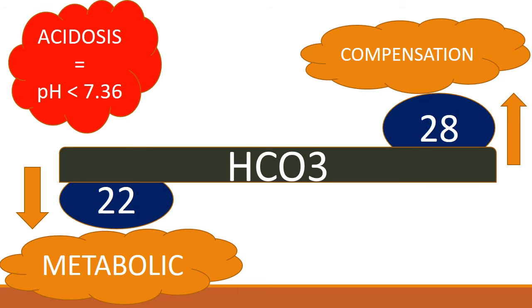But what if the bicarb concentration is within the normal range? It means that the acidosis is not because of the bicarb, and bicarb is also not in compensation.